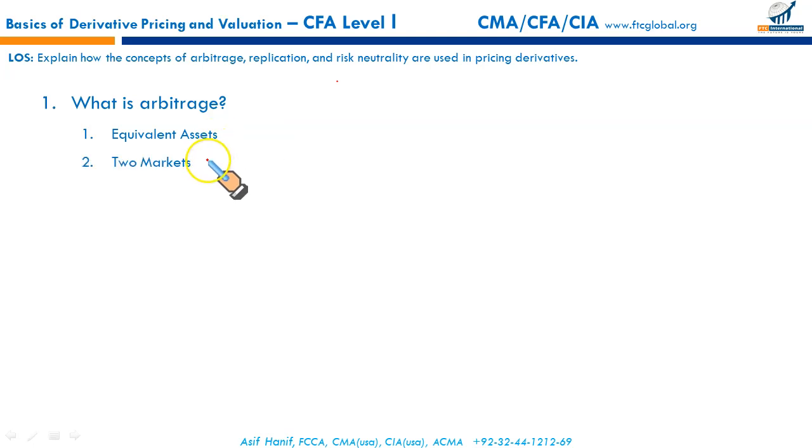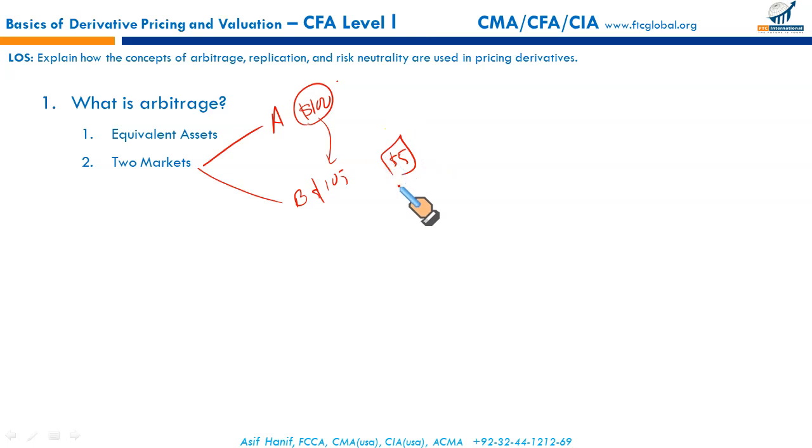So what you will do, let's say this is market A, this is market B. A certain asset is priced at $100 in market A and at $105 in market B, assuming there is no transaction cost, let's say. You can purchase this asset from market A and sell it in market B, thereby generating a gain of $5, riskless gain.